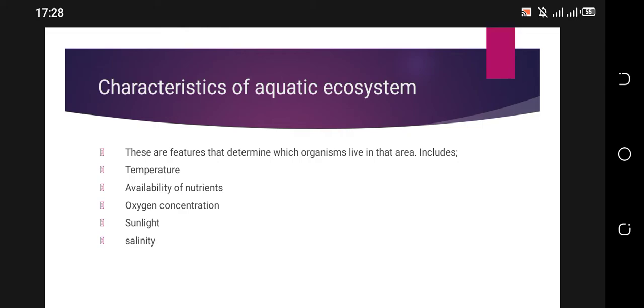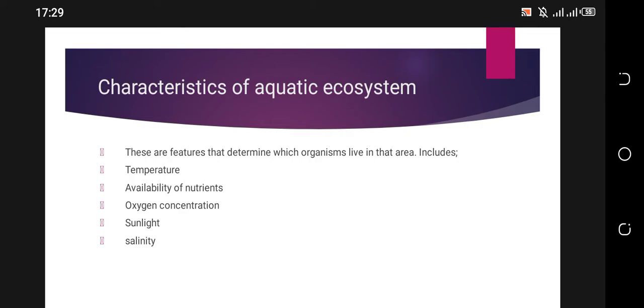We also have availability of nutrients. Some organisms survive where the availability of nutrients is high, but some organisms will still survive where there is low availability of nutrients.